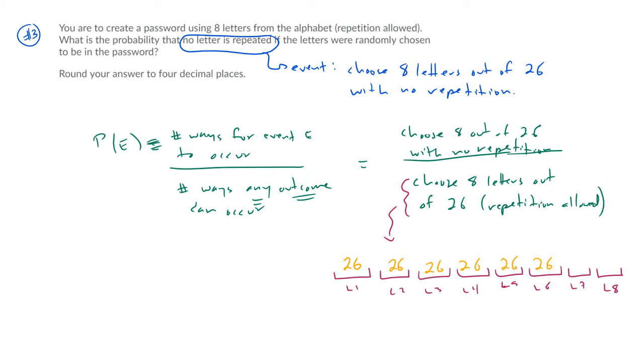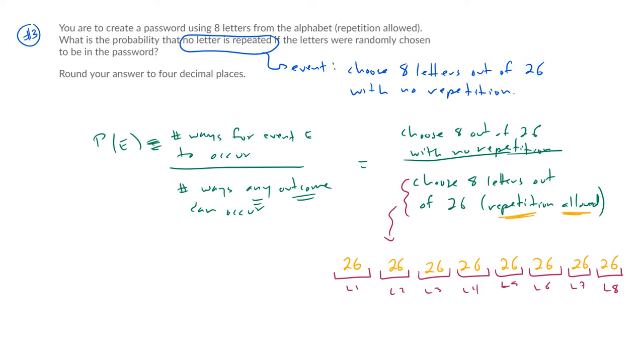This is why we said when repetition's allowed, you just multiply the number of ways that each element of your outcome can occur. My outcome is I'm choosing 8 letters. A particular sequence of 8 letters, that's an outcome. How many ways can it occur? Well, how many ways can I pick the first letter? How many ways can I pick the second letter? Third letter, fourth letter? I can just multiply those. I'm not reducing the available number of letters each time because repetition is allowed. When repetition's allowed, we don't need permutations, we don't need combinations, we don't need factorials. All we do is multiply the number of ways each choice can be done within the outcome.